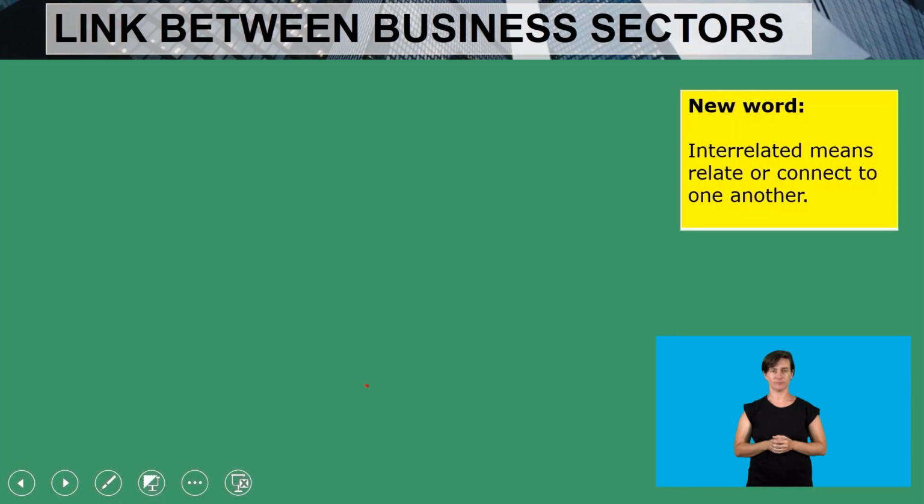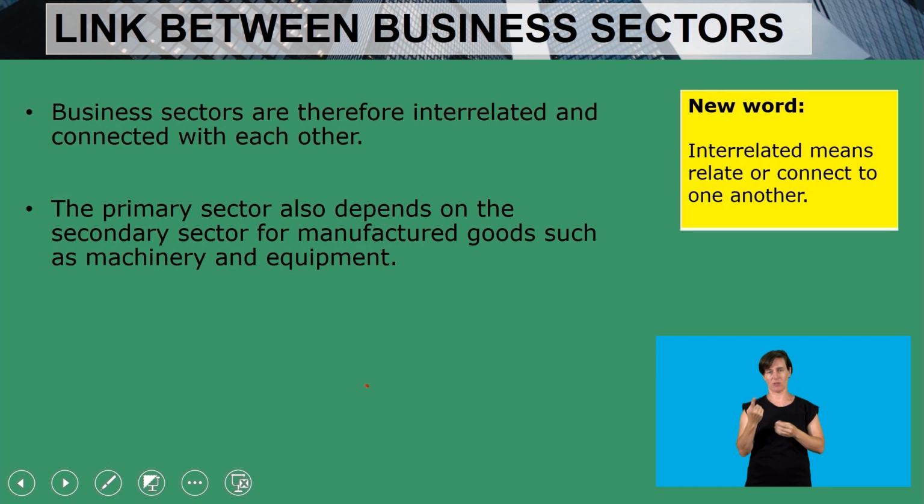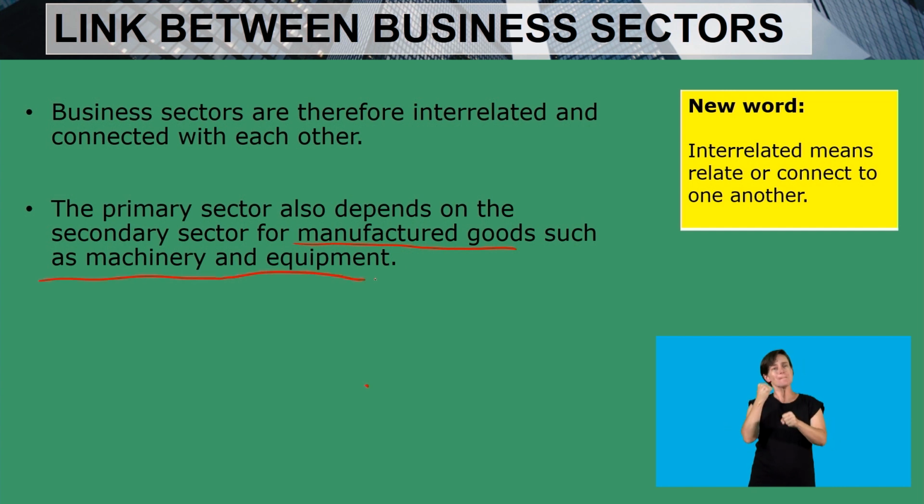New word: interrelated. It means to relate or connect to one another. So our business sectors are interrelated. They are dependent on one another. Business sectors are therefore interrelated and connected with each other. The primary sector depends on the secondary sector for manufactured goods such as machinery and equipment.